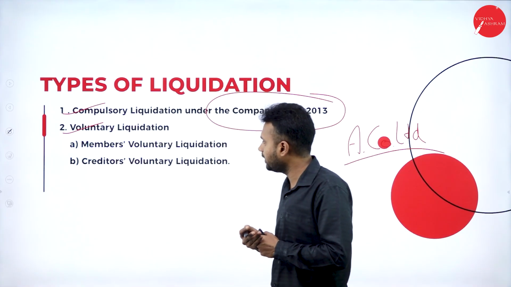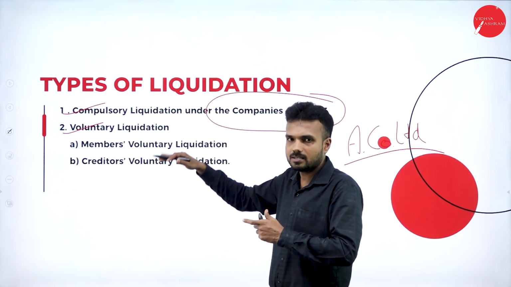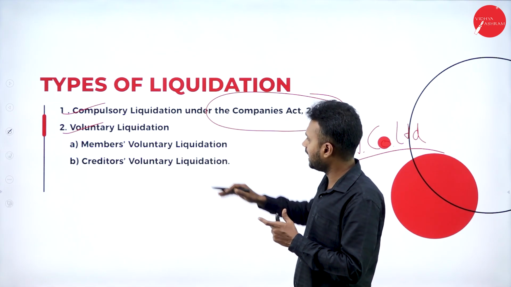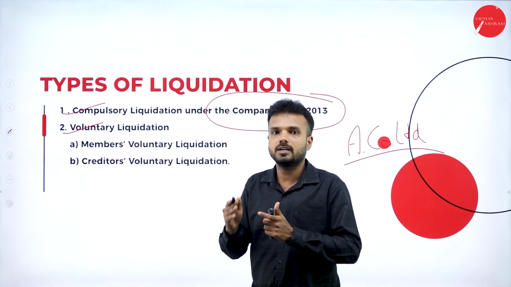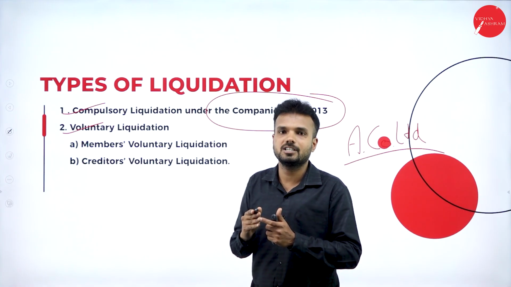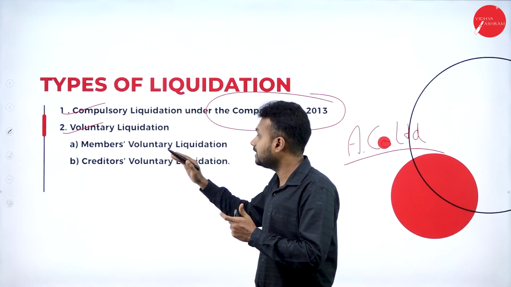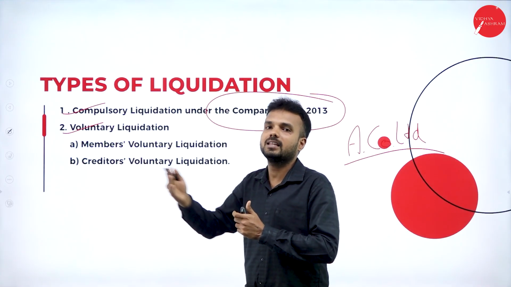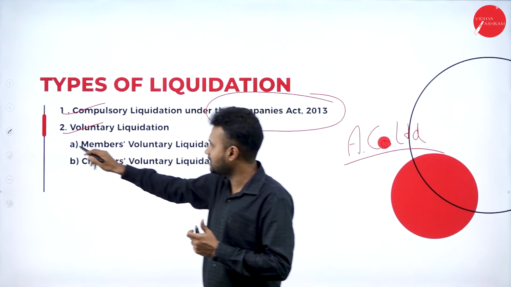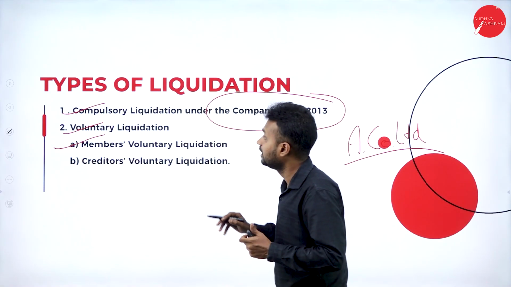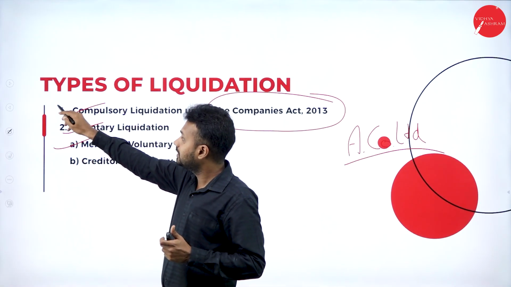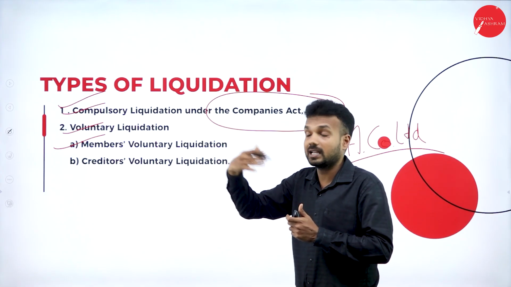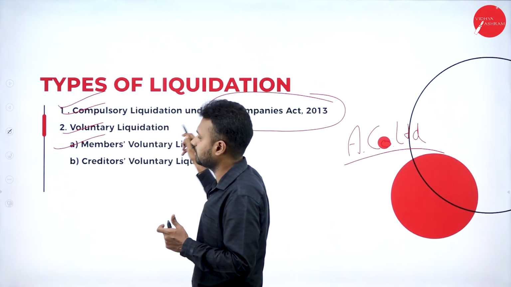In members' voluntary liquidation, this is not the process that happens. Members' voluntary liquidation can happen if there is some issue faced by the members of the organization, provided the company is capable of fulfilling the liabilities of the organization. Even when the company is capable of fulfilling the debts or liabilities of the organization, this can also happen.